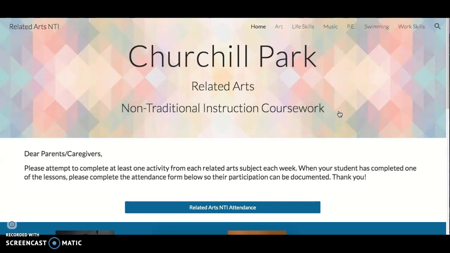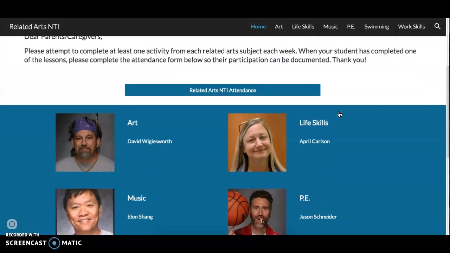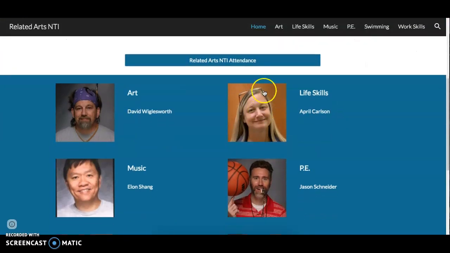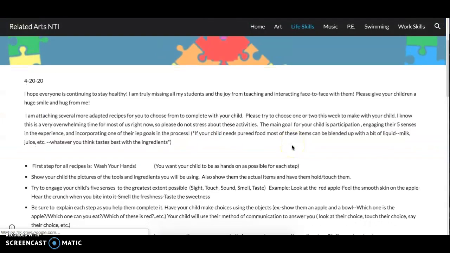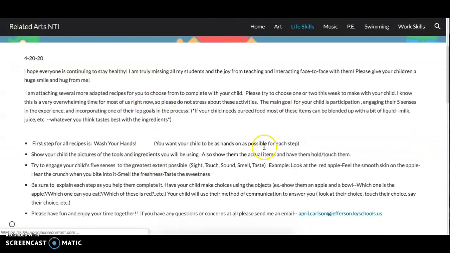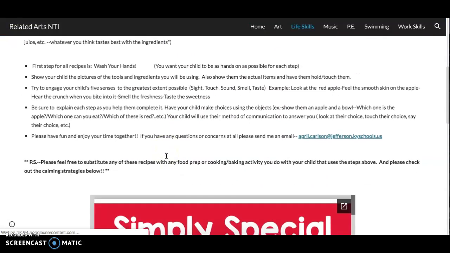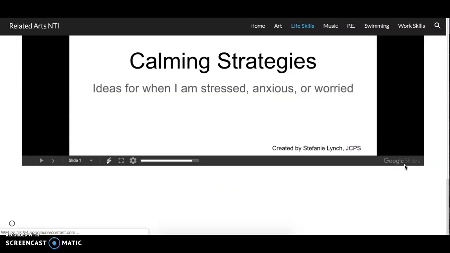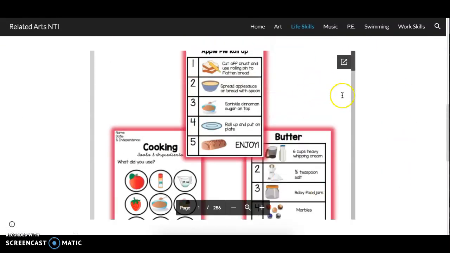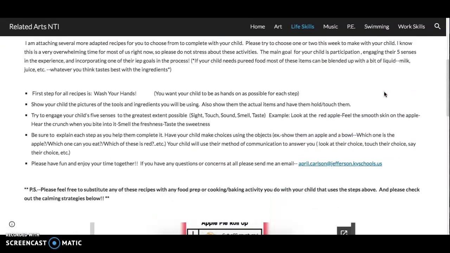So on Thursdays when we're in school, we have bowling, which we really can't do online. We have life skills. So Miss April's life skills class. So you can click on her, and she gives a little bit for your parents to read to know what's going on. And she has cooking activities if you want to do that.